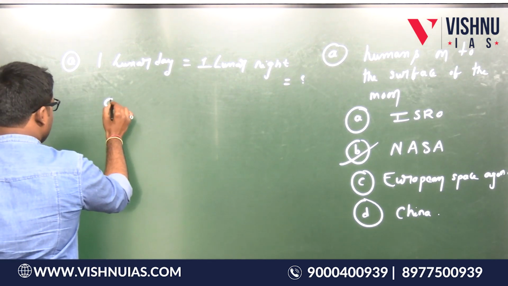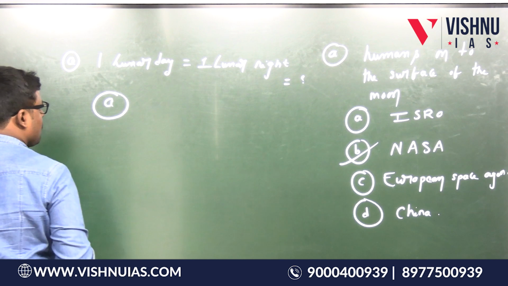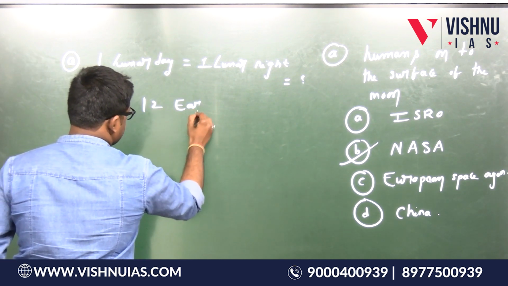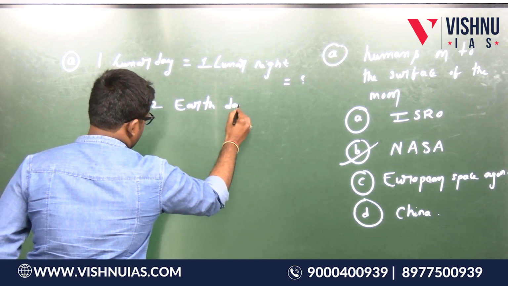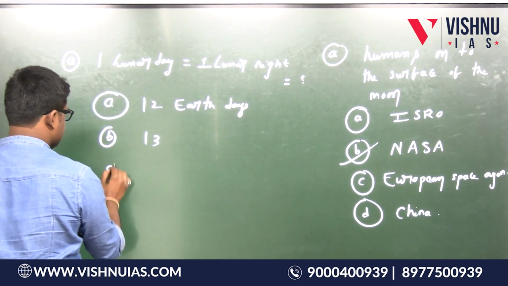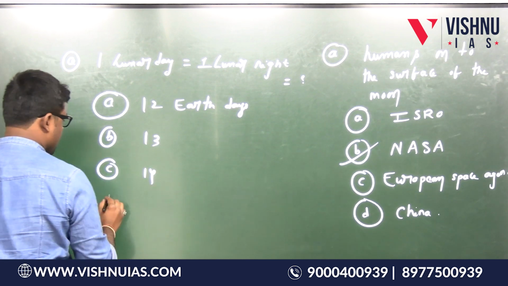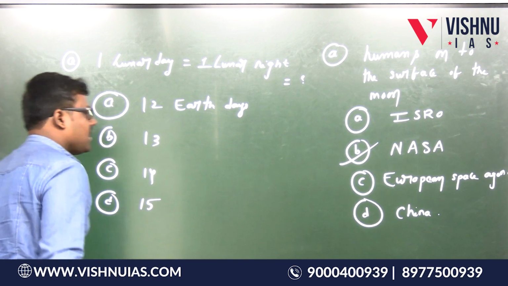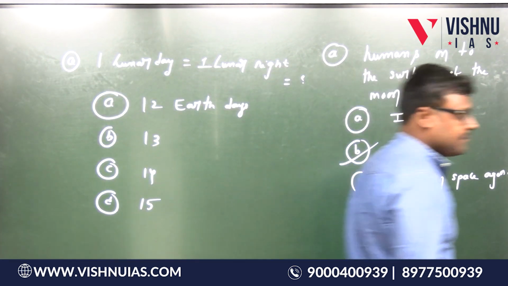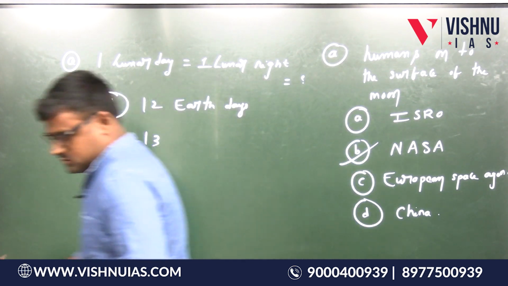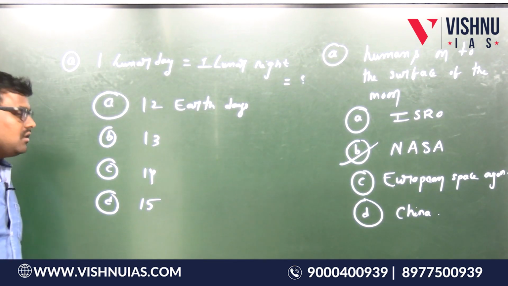The options are 12 earth days, 13 earth days, 14 earth days, and 15 earth days. So one lunar day is equal to one lunar night is equal to what?